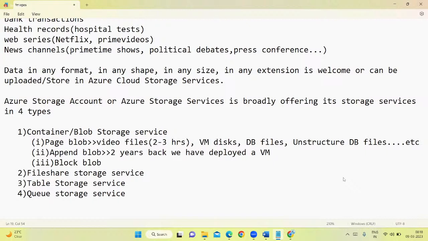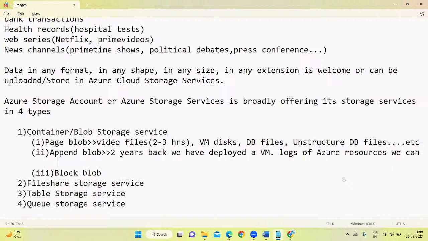We call it logs. That kind of logs we can store in our append blob, the logs of Azure resources.